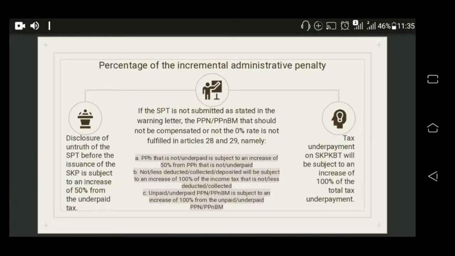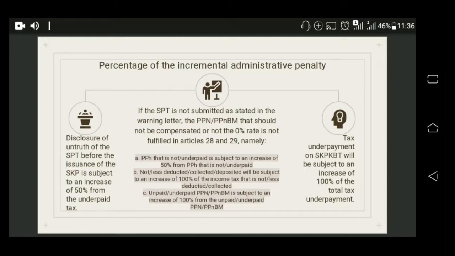Percentage of the incremental administrative penalty. Disclosure of untruth of the SPT before the issuance of the SKP is subject to an increase of 50% from the underpaid tax. And if the SPT is not submitted as stated in the warning letter, or the PPN or PPNBM that shall not be compensated or not the 0% rate is not fulfilled in Articles 28 and 29, namely, A. PPH that is not or underpaid is subject to an increase of 50% from PPH that is not or underpaid.